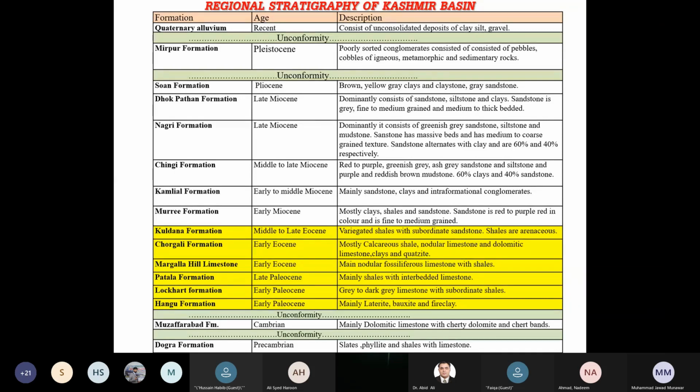What are the options for us to consider? If we work on the section through Muzaffarabad towards the north, then we can see some lithologies. We can see Hangu Formation, Lockhart, Patala, Margala, Chorgali, Kuldana. They carry carbonates, shales, some sandy beds. So obviously we can say there are fractures in it. We believe, okay, if the carbonate is fractured, maybe it is a candidate for the reservoir.